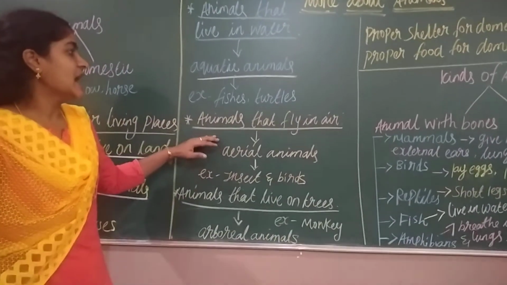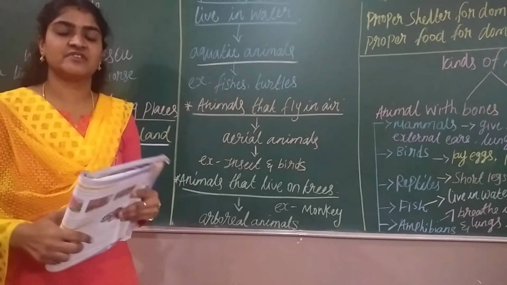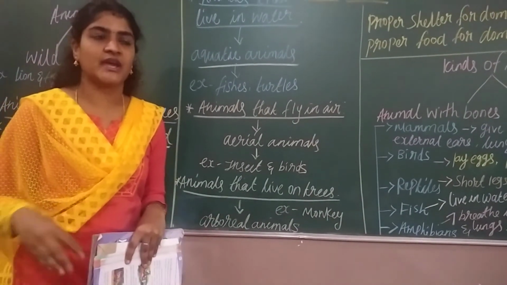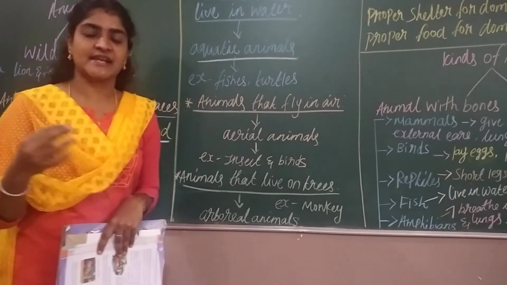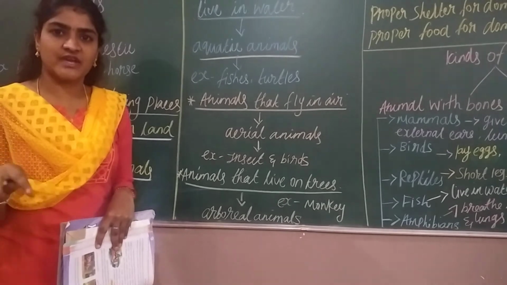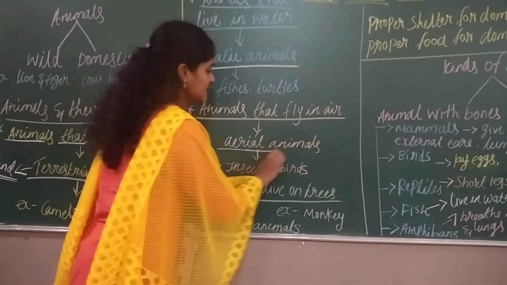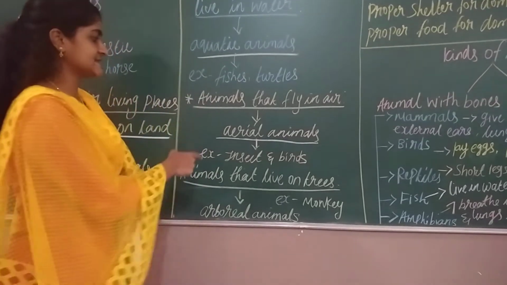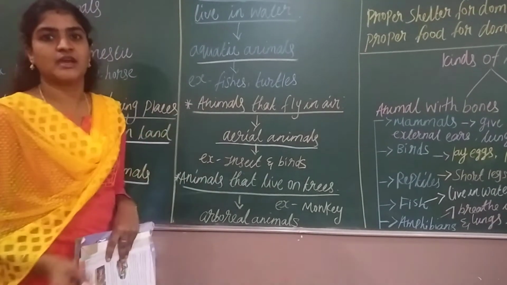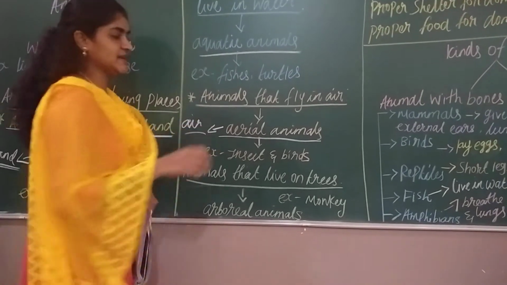And next one, animals that fly in air. For example, which animals have wings? Usually they fly in the air, like birds. It has wings, so it can fly in the air. Those animals are called aerial animals. Aerial is nothing but air. These animals fly in the air.